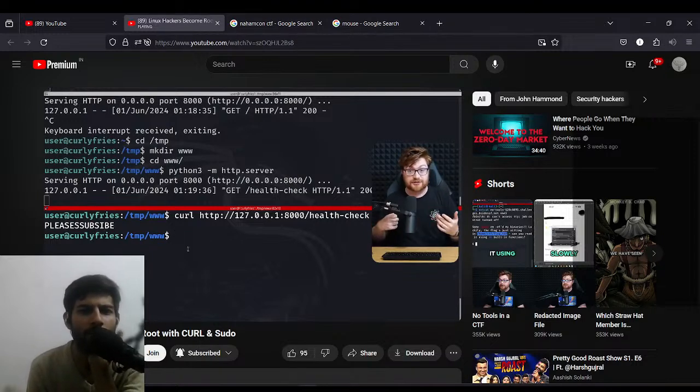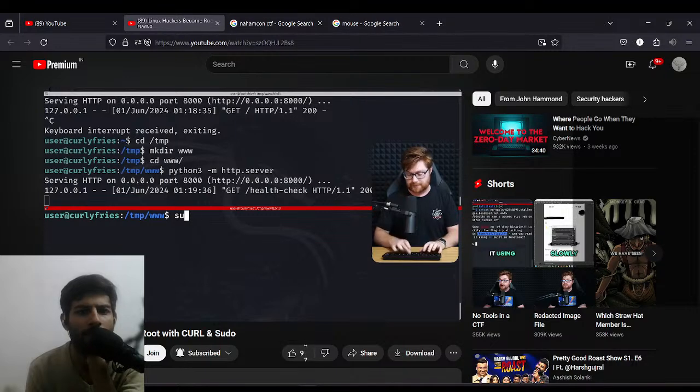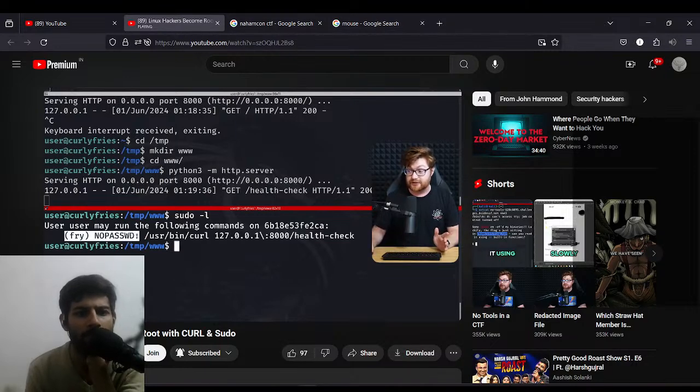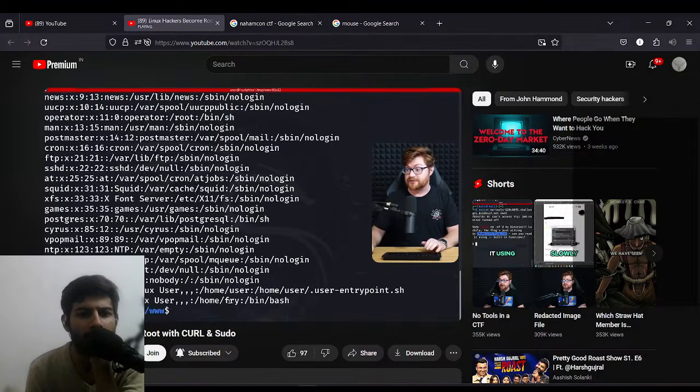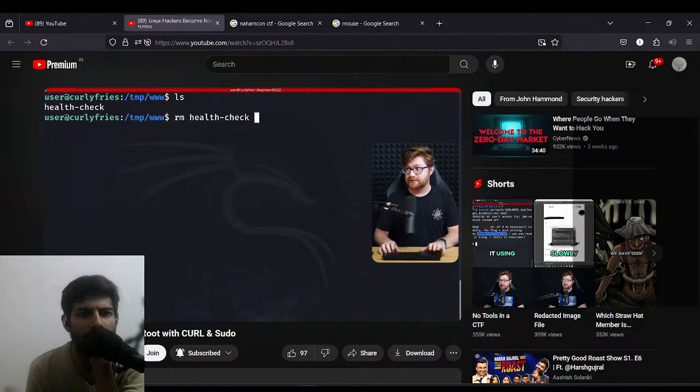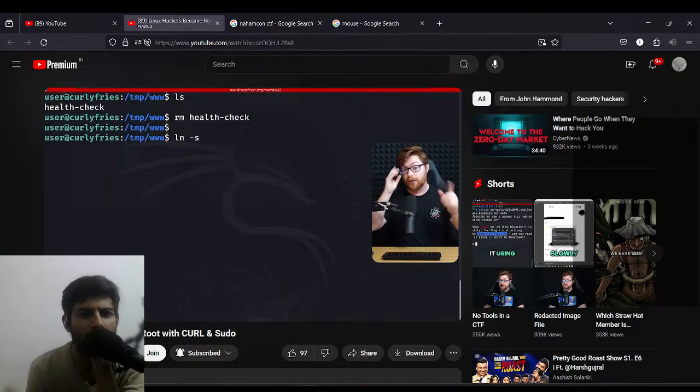We could do a little bit more enumeration, see what else is on the box, knowing that at the very least from the sudo output, without having any other reconnaissance intel here, we know that fry is presumably a user. So let me get to this terminal all maximized. Obviously, if we were to take a look at it, set our password, we do have a fry user available to us. So what we might be able to do, instead of using healthcheck as just a temporary file that we create, we could create a symbolic link. We could actually use ln -s to create a linked file that will point to another file.